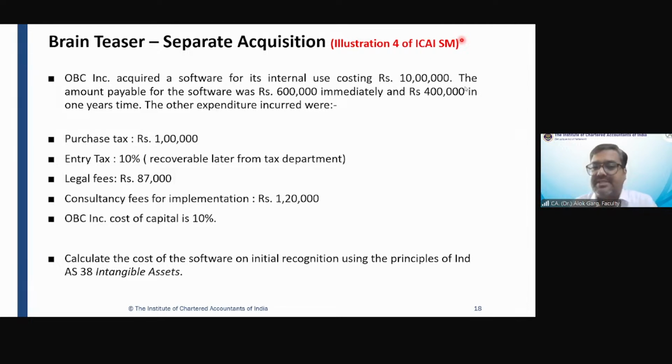Then there is a purchase tax of 1 lakh rupees. It has to be added to the cost of the asset. Entry tax, since entry tax is a refundable tax, it is not required to be added. Legal fees is a directly attributable cost. Consultancy fee is a directly attributable cost. And this is the total cost to be capitalized, right? So this is the solution of the question. This is what we have discussed as part of the separate acquisition and as part of the deferred payment terms.